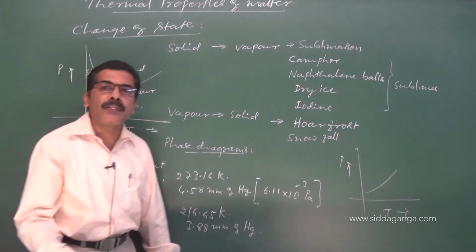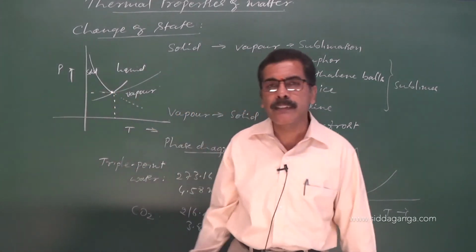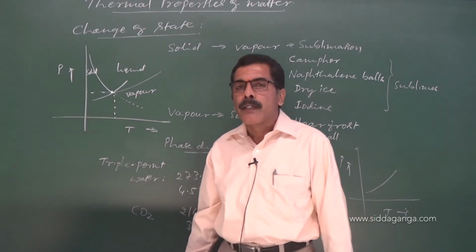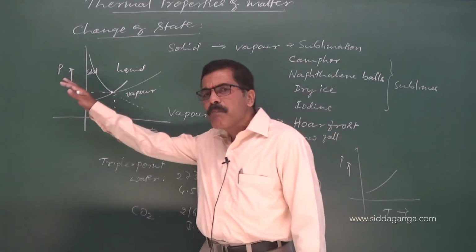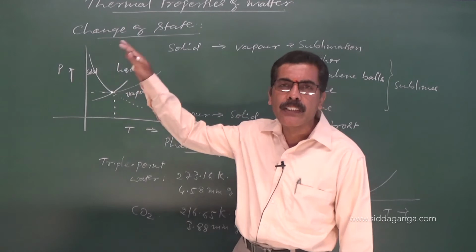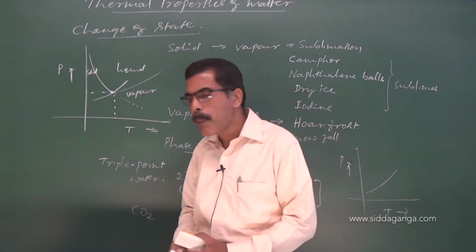So therefore, it is different for different substances. Have you got it? And the phase diagram plays a very important role in understanding change of phase. This is the significance of the graph.